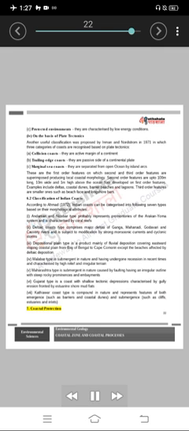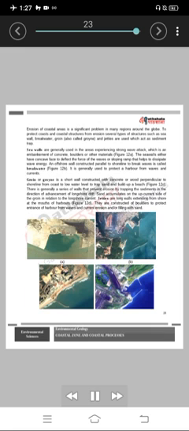7. Coastal protection. Erosion of coastal areas is a significant problem in many regions around the globe. To protect coasts and coastal structures from erosion, several types of structures such as seawall, breakwater, groin, also called groyne, and jetties are used which act as sediment trap. Seawalls are generally used in the areas experiencing strong wave attack, which is an embankment of concrete, boulders or other materials, figure 12a. The seawalls either have concave face to deflect the force of the waves or sloping ramp that helps to dissipate wave energy.